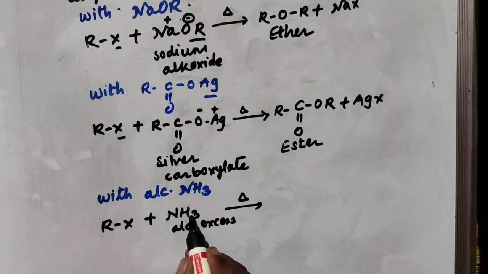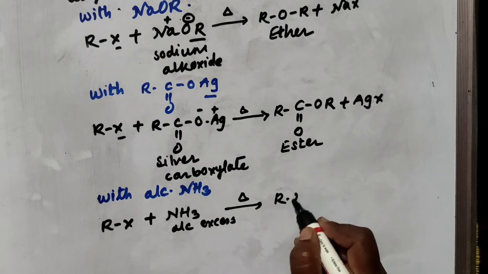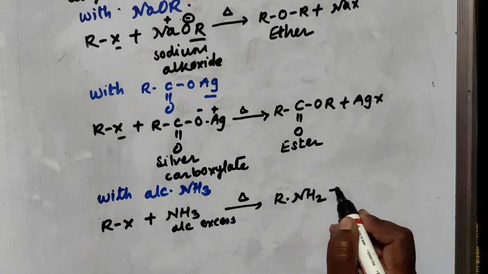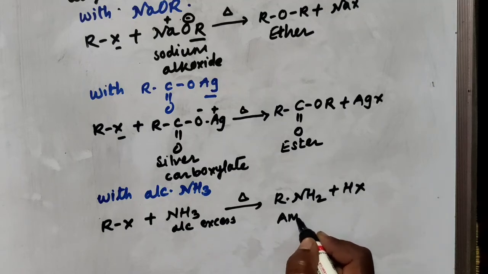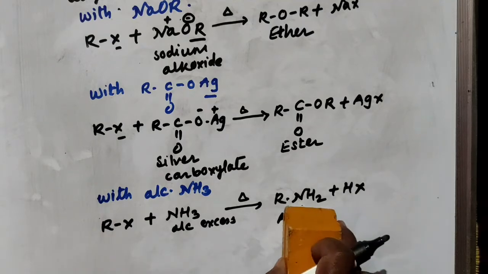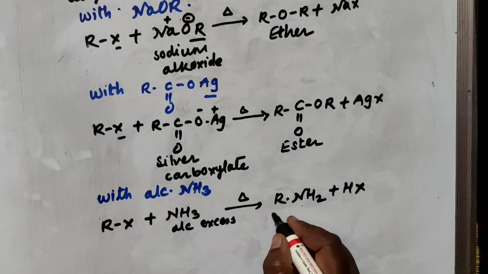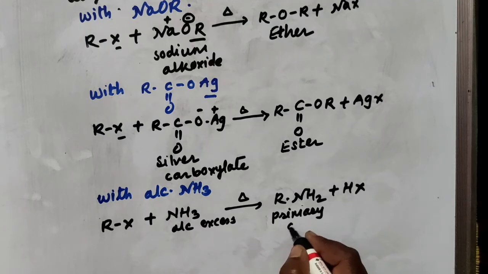Here there is a formation of H plus and NH2 minus, so you will get RNH2 and HX, halo acid, and the name of this compound is amine. Which amine now? RNH2, so this is a primary amine.